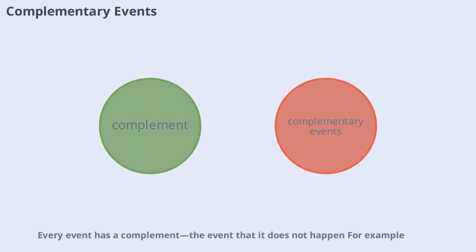For example, if the probability of rain tomorrow is 0.3, the probability that it won't rain is 1 minus 0.3, or 0.7. Complementary events always add up to 1. This rule is handy when it's easier to calculate the probability of the complement and then subtract from 1 to find the answer you need.